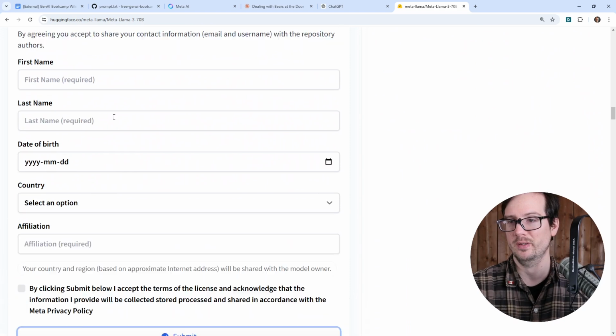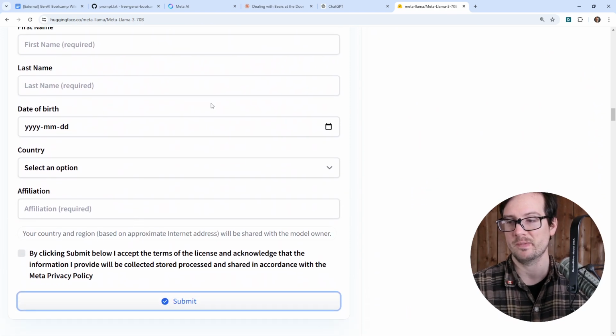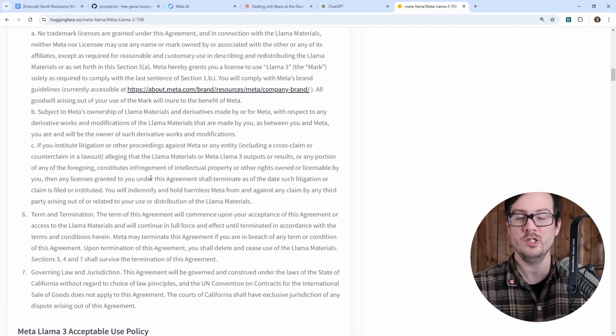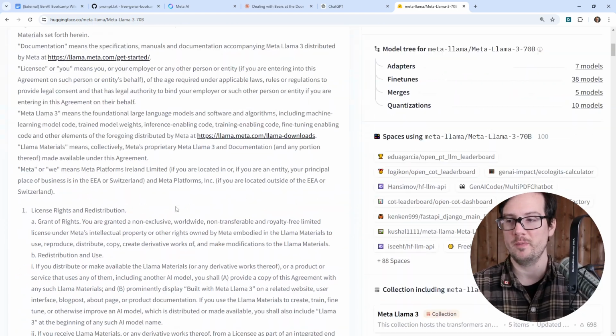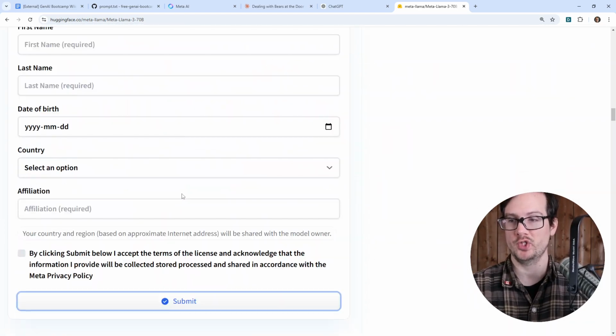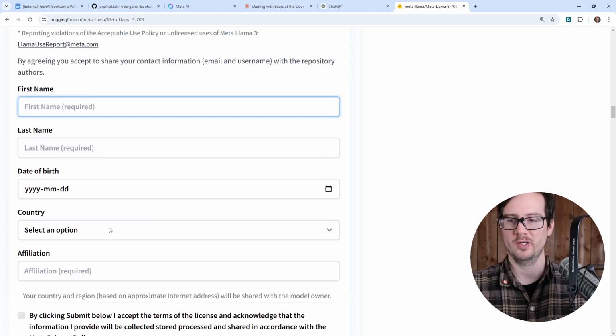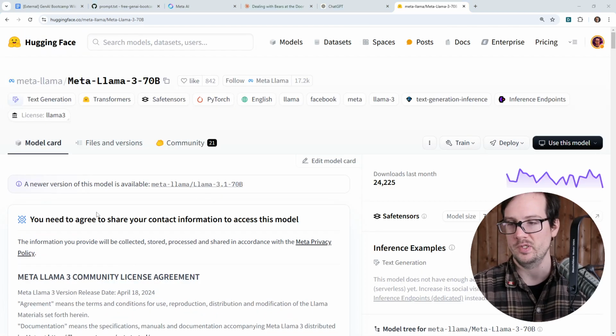And so I'm going to go down here. I'm going to go and submit this. I don't plan on using this model right now, but when we do Hugging Face later on, it's just so hard for me to capture this process here. And I just want to show you what that looks like later on. I'm going to fill that out. There we go. And so I submitted it.